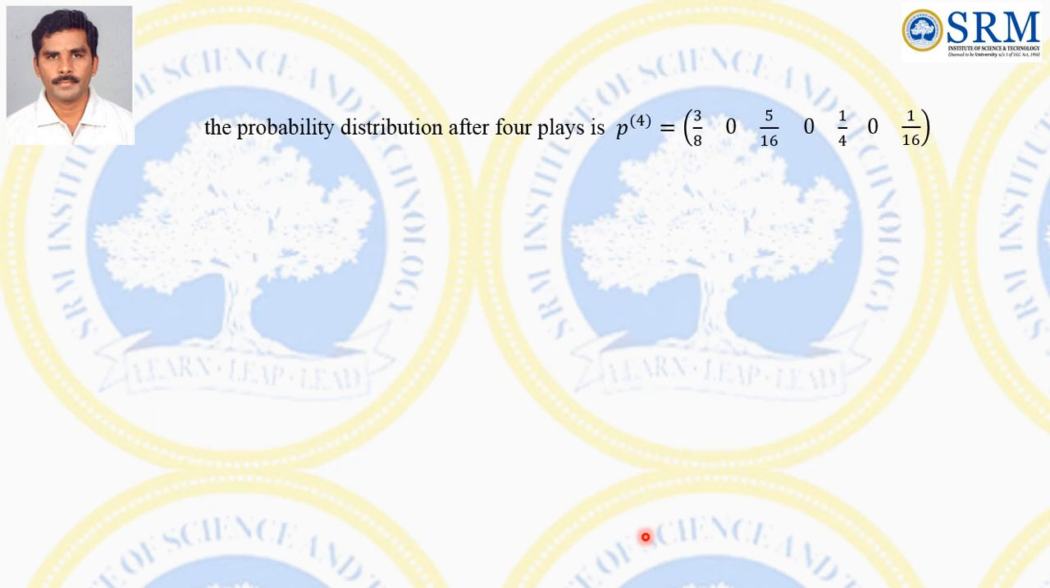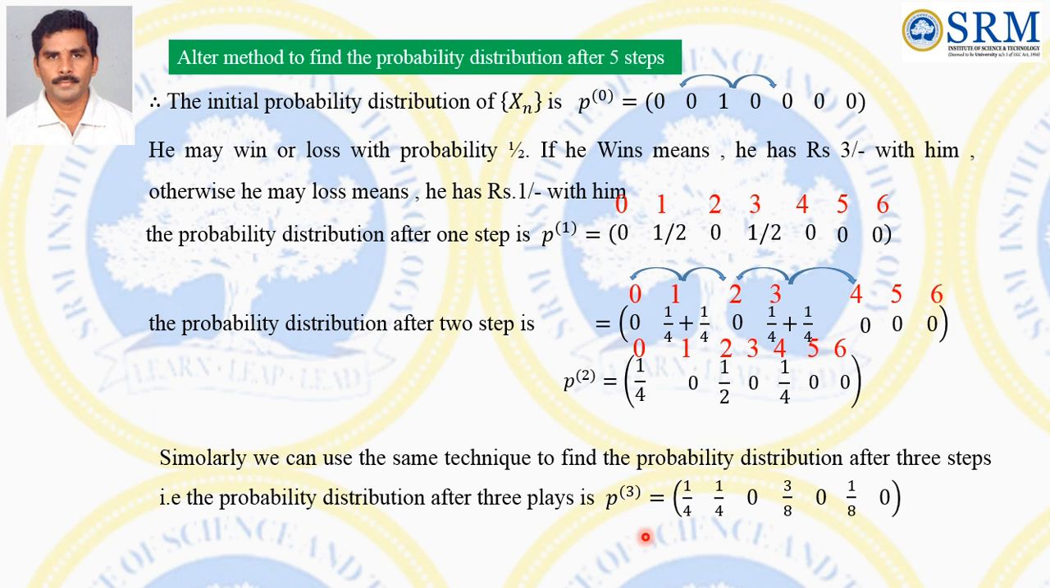Next, the probability distribution after 4 plays. What we discussed in the last one, similarly, this 1 by 4 will not split. This 1 by 4 splits into 1 by 8, 1 by 8. This 3 by 8 splits into 3 by 16, 3 by 16. This 1 by 8 splits into 1 by 16, 1 by 16. So the last value is 1 by 16, and here 1 by 16, and this probability is 0.